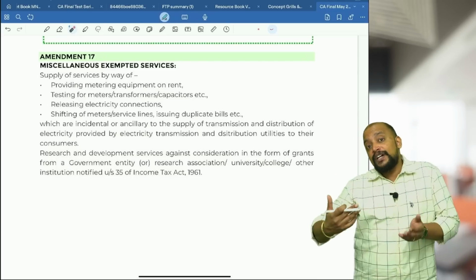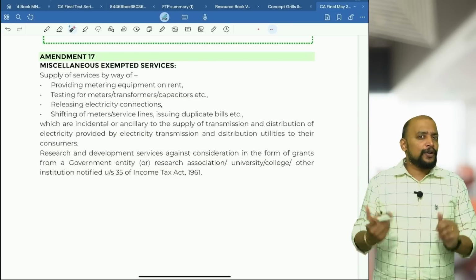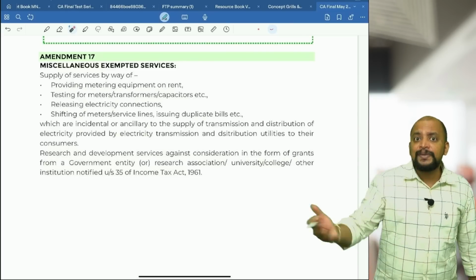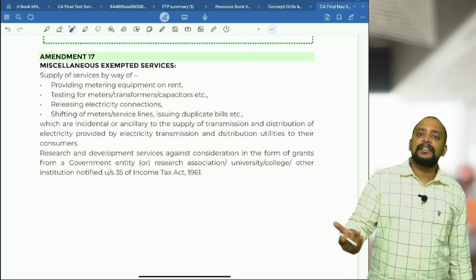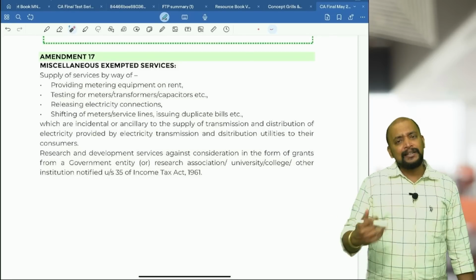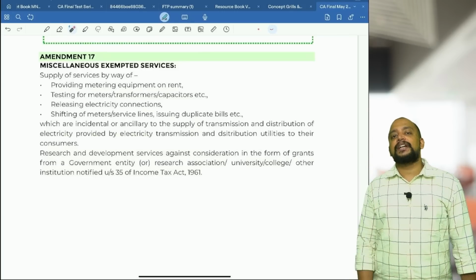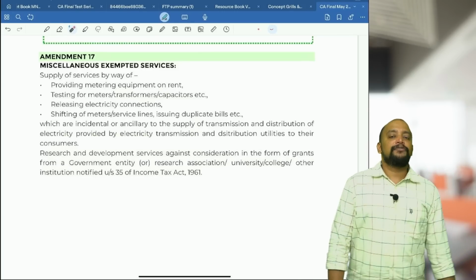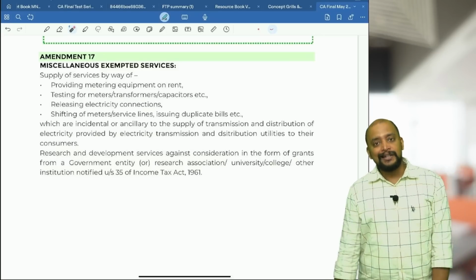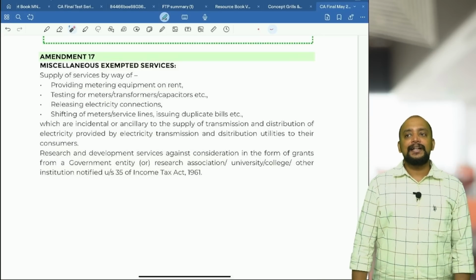Okay, now they provide a lot of other activities as well. What are those other activities? Like shifting of meters and increasing the load, like 1 phase to 3 phase, a lot of other activities they will be providing. There was a confusion as to whether those activities are also exempted or not. So finally, they have brought that in as one entry itself, that it will be exempted.